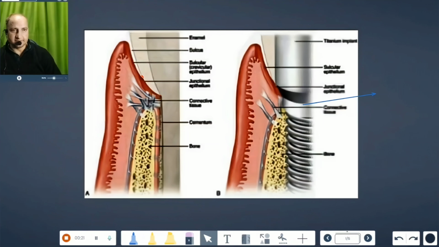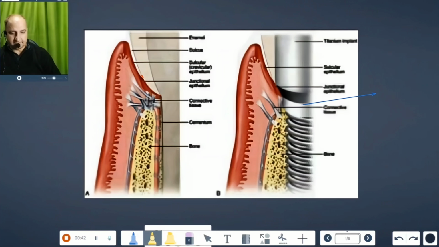The presence of periodontal ligament in the natural tooth versus rigid fixation in a dental implant changes everything from mobility to force absorption and sensory feedback. Ignoring these differences is a primary cause of implant complications.